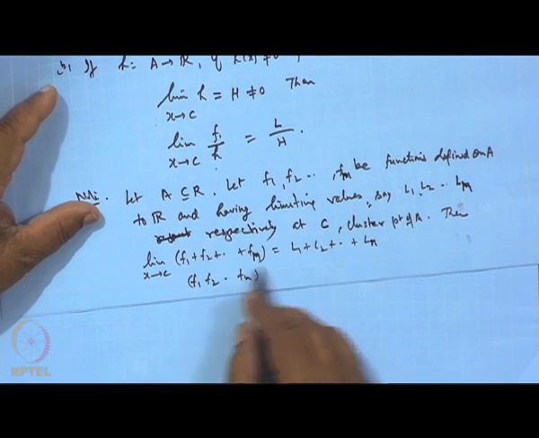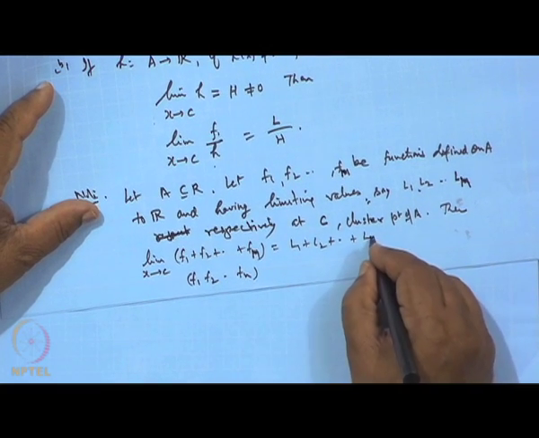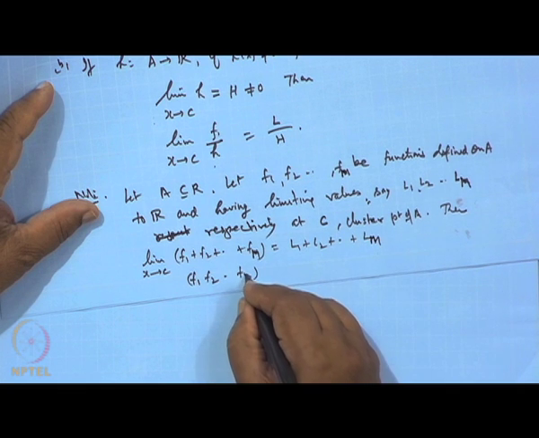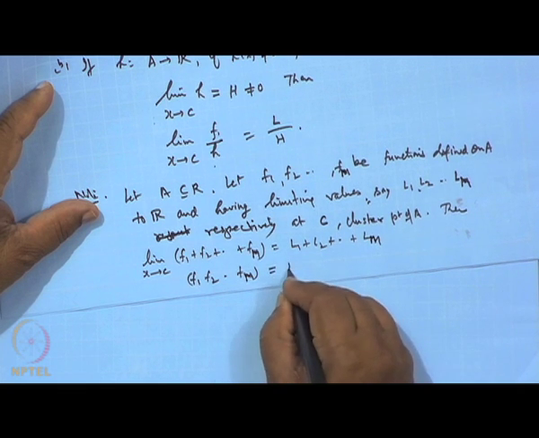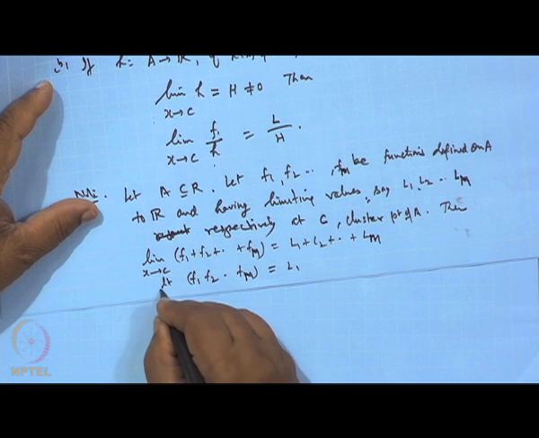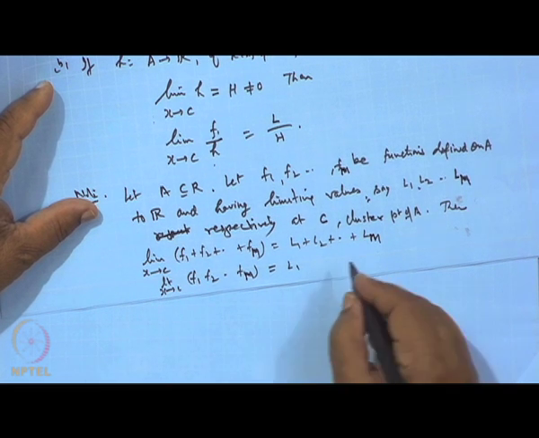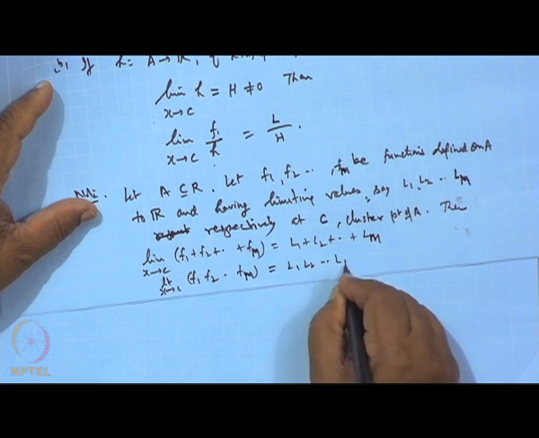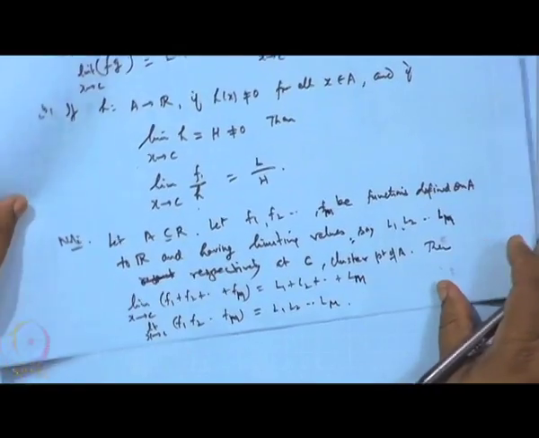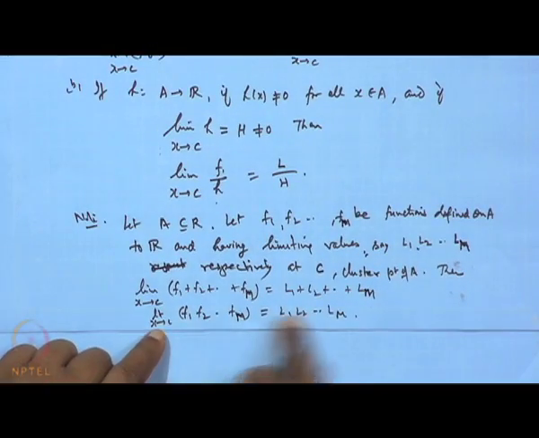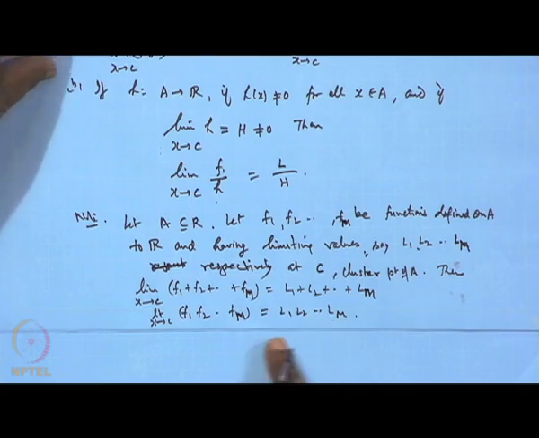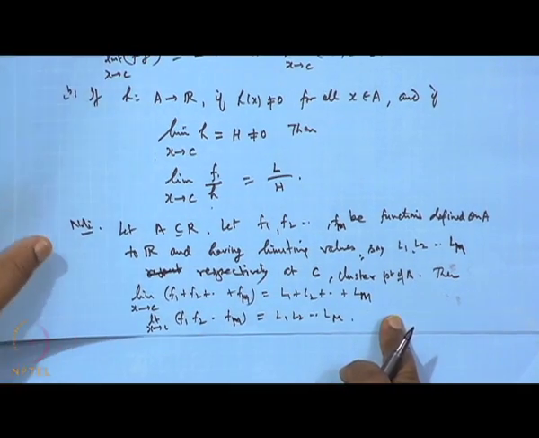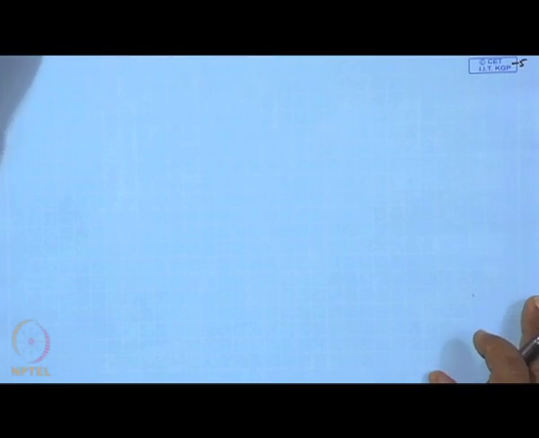So here it is m and this is m. The limit as x tends to c of the product comes out to be L1, L2, up to Lm. And as a result, when all the L's are the same, it comes out to be L to the power n, as a particular case when these are all identical.